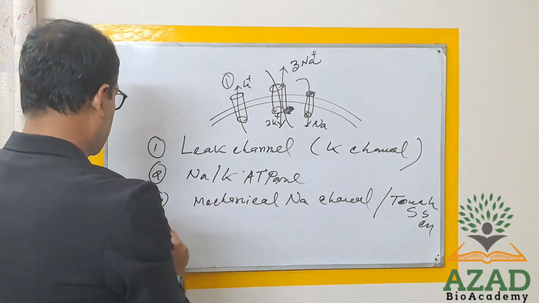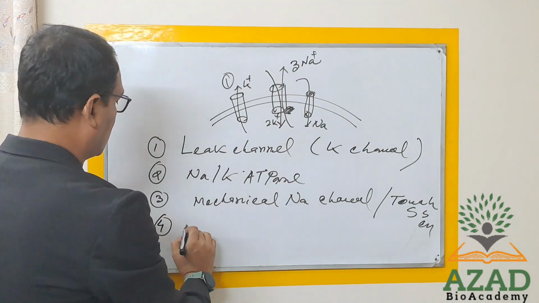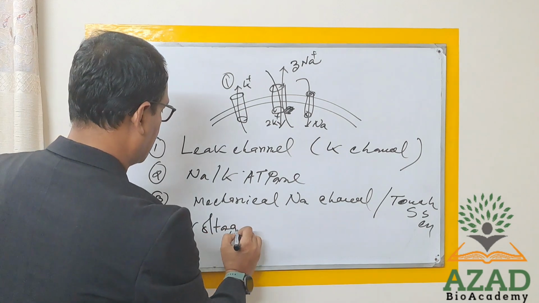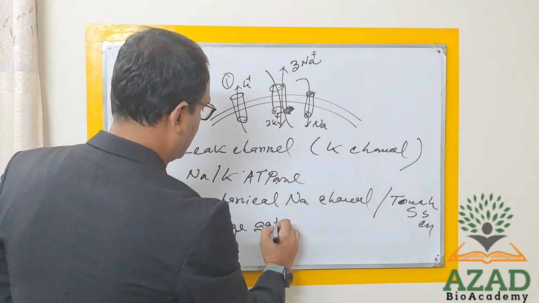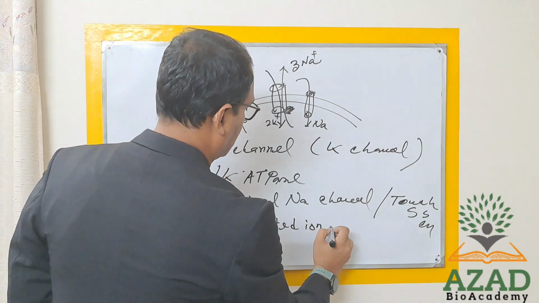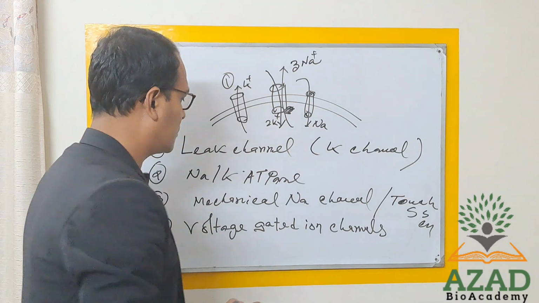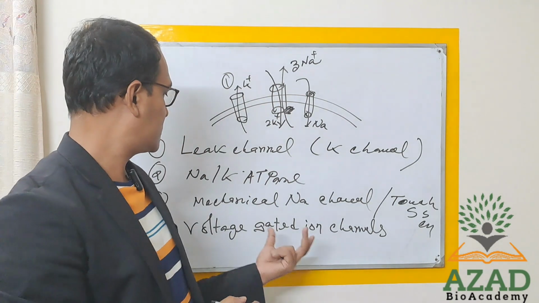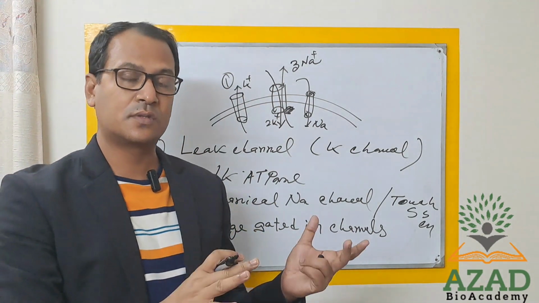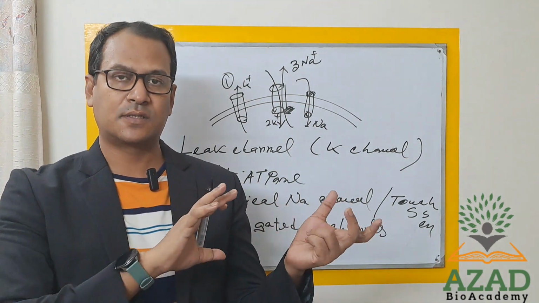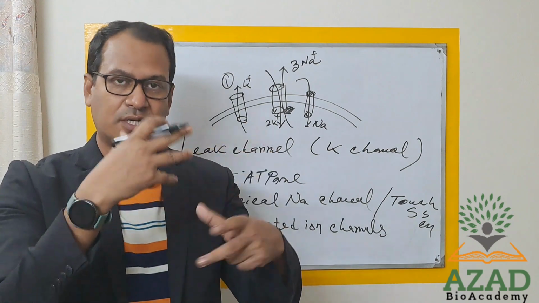Fourth one is the voltage gated ion channel. Voltage gated ion channels means the channels will open or close by the influence of voltage difference, that is, the potential changes.